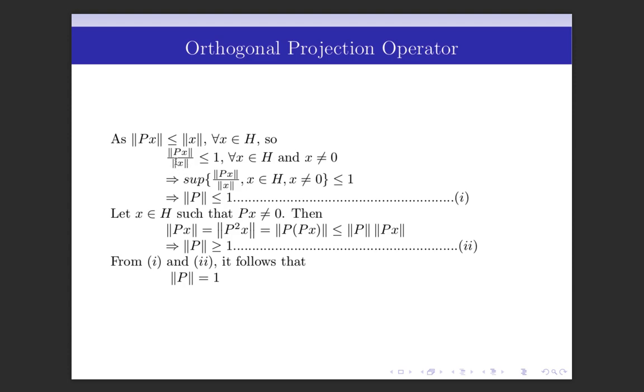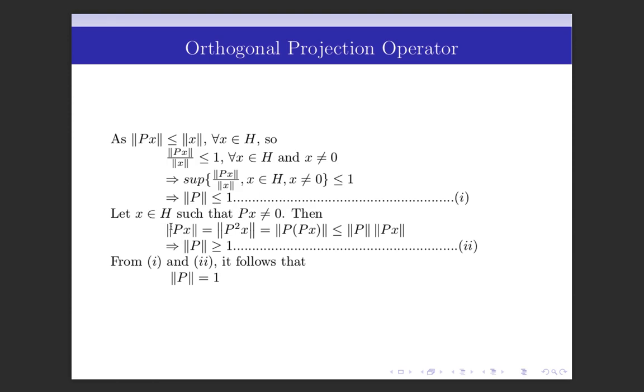If we take the supremum of all these terms, that is the supremum of the norm of Px divided by the norm of x, x belongs to H and x not equal to 0, then the supremum is also less than or equal to 1. And by the definition of the norm of a bounded linear operator, the norm of P is less than or equal to 1.